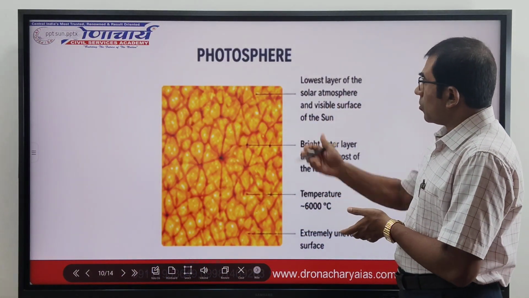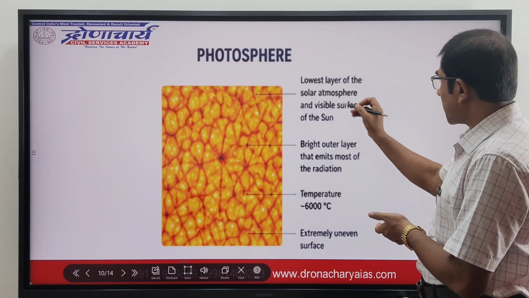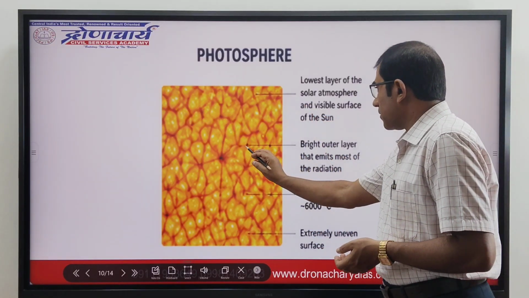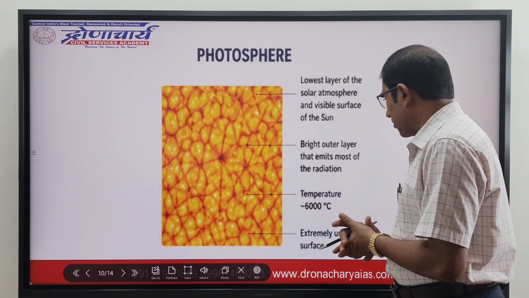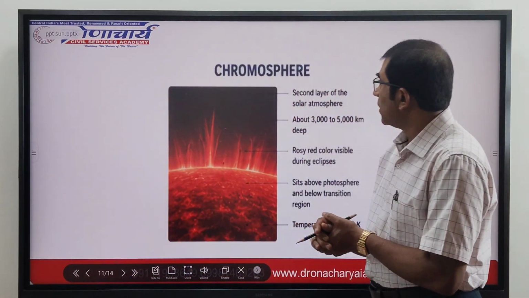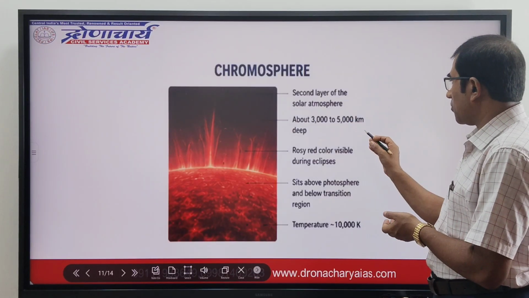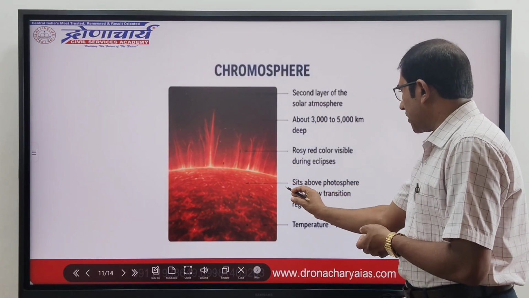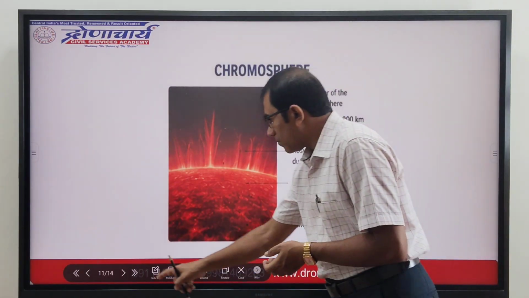So in this diagram you can understand the photosphere: the lowest layer of the solar atmosphere and the visible surface of the sun. It is the bright outer layer that emits most of the radiation, with a temperature of 6000 degrees centigrade and an extremely uneven surface. The chromosphere is the second layer of the solar atmosphere, about 3000 to 5000 kilometers deep, rosy in color and visible during eclipses. It sits above the photosphere and below the transition region, and its temperature is 10,000 Kelvin.